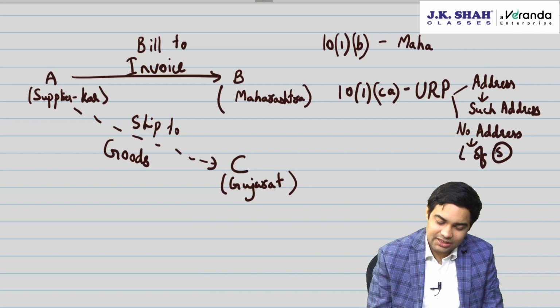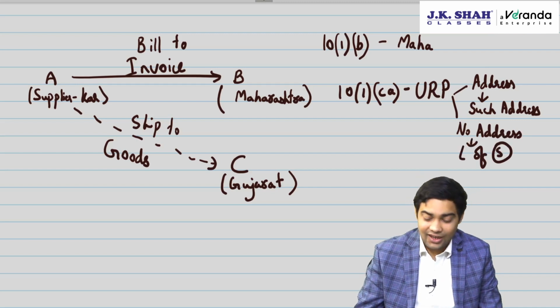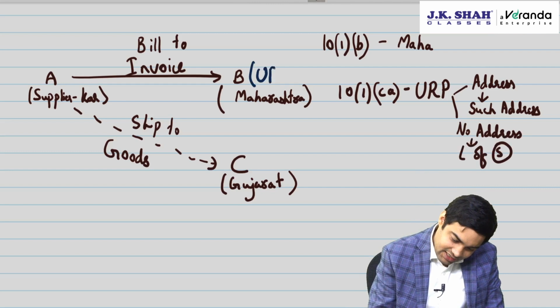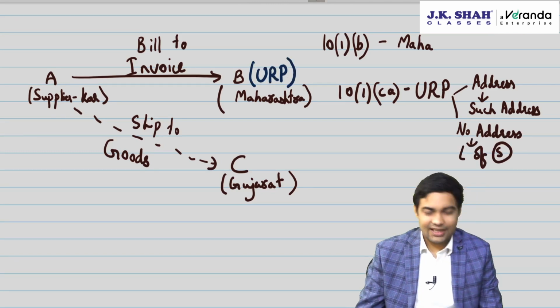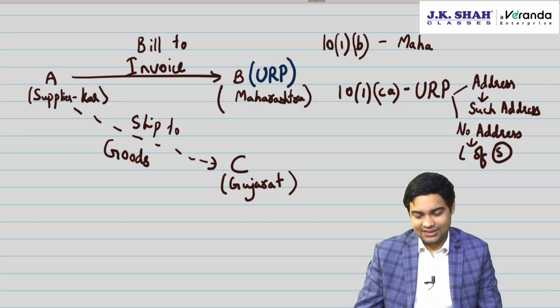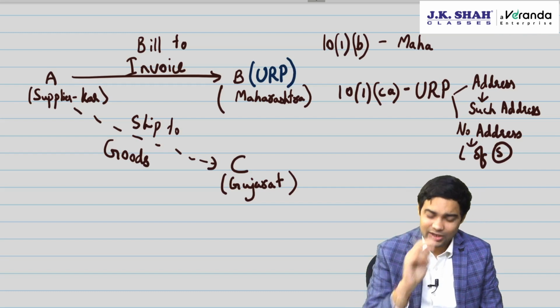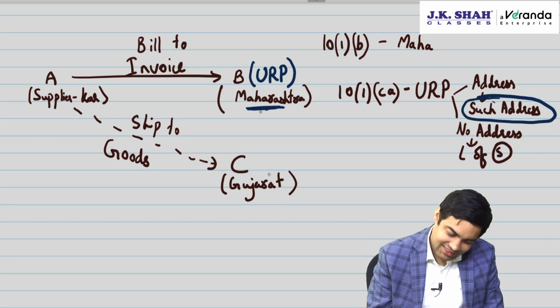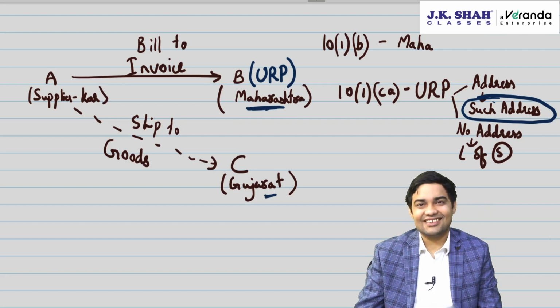This is what is mentioned in 10(1)(ca). Now here the problem is, if B is an unregistered person, now there are two addresses available. One is Maharashtra address, one is Gujarat address. Which one to use?